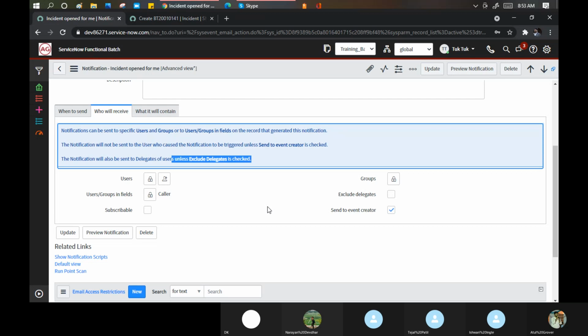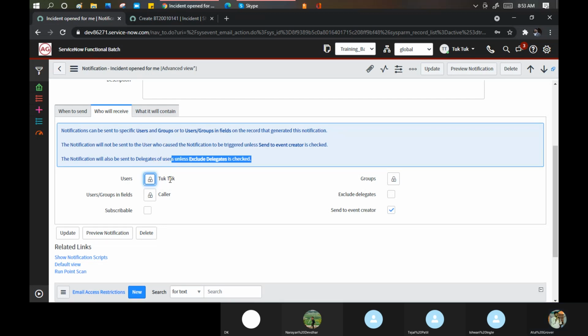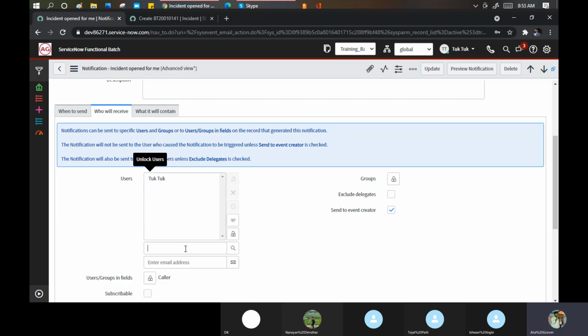Delegate means, suppose your mother is not at home; they went out of station for 5 days. If any courier comes, then they delegate to you: Ishwari, you can take that courier, no worries. You can open that courier, that's not an issue. So these things need to be specifically mentioned. Now if I come to this particular place, who will receive? User. You can put a specific username here. Add me. Or if you want to add multiple people, you can add.